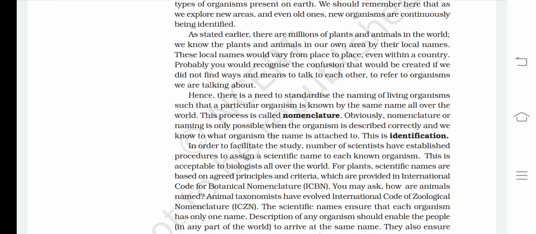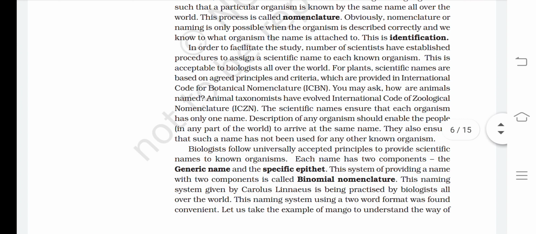In order to facilitate the study, a number of scientists have established procedures to assign a scientific name to each known organism. This is acceptable to biologists all over the world. For plants, scientific names are based on agreed principles and criteria, which are provided in the International Code for Botanical Nomenclature. You may ask, how are animals named? Animal taxonomists have evolved the International Code for Zoological Nomenclature (ICZN).